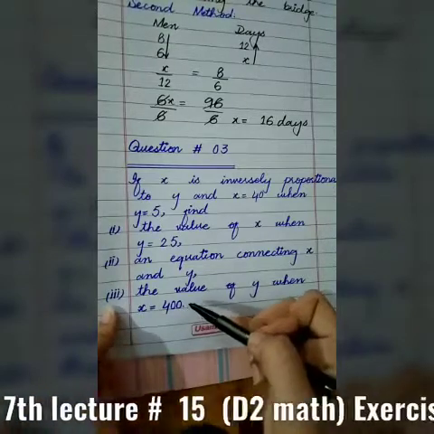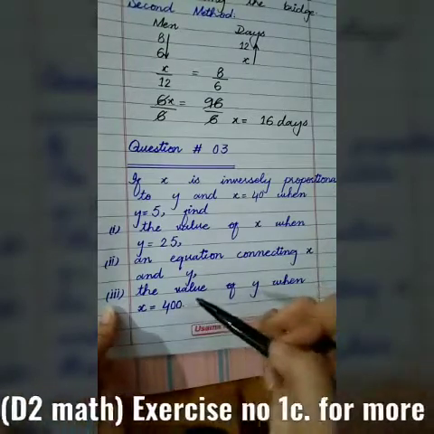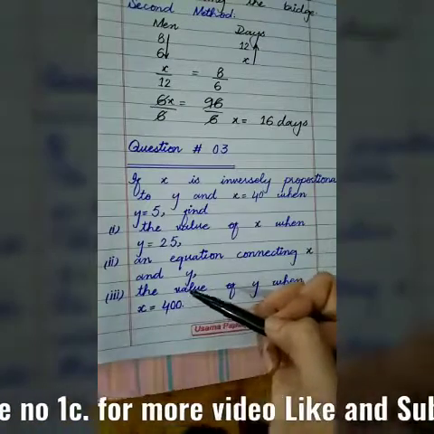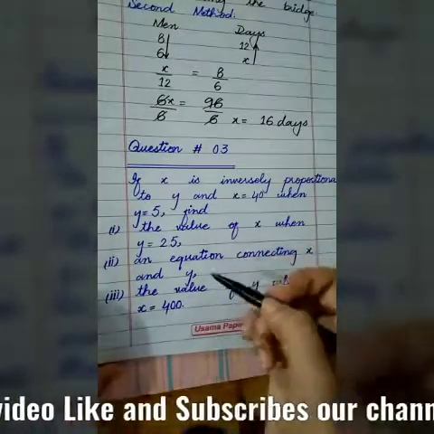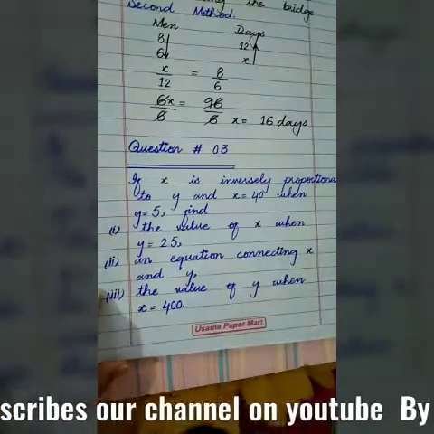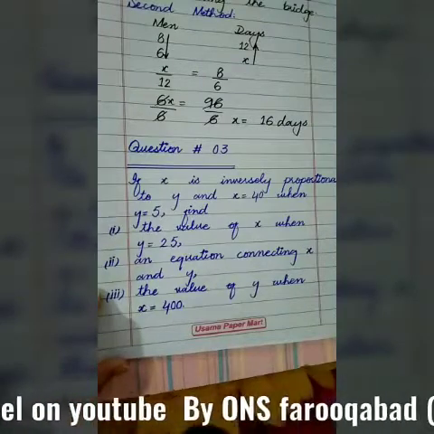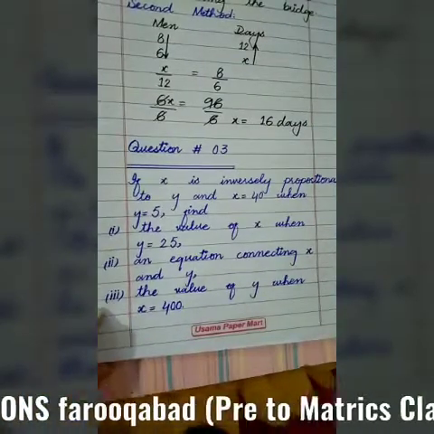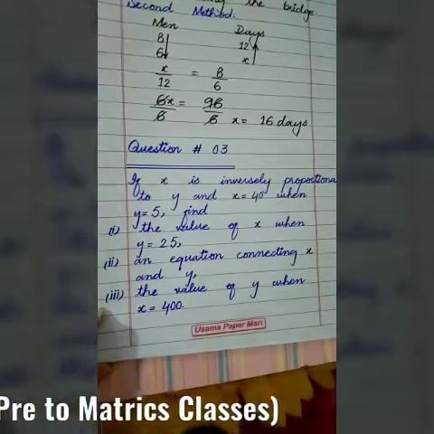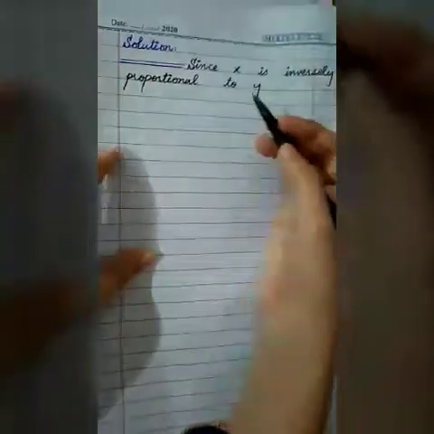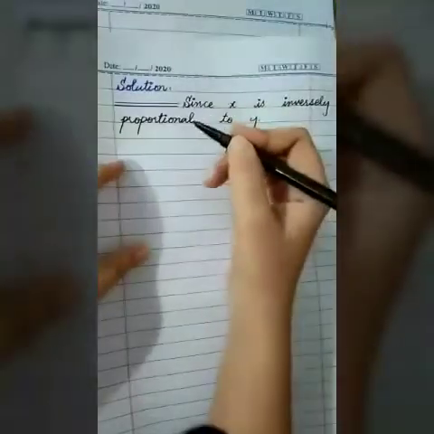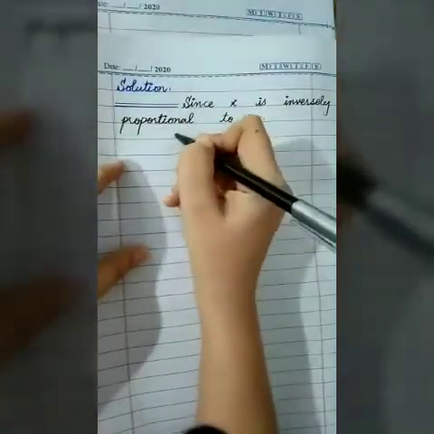A lot of questions of this type you have done, students, in exercise number 1A and 1B. So you can solve this question as well. So let's do it. x is inversely proportional to y means we have to write the relation between x and y, that is inverse.